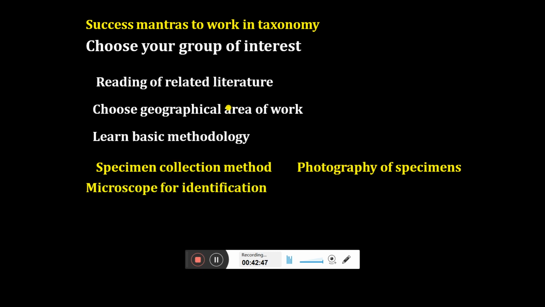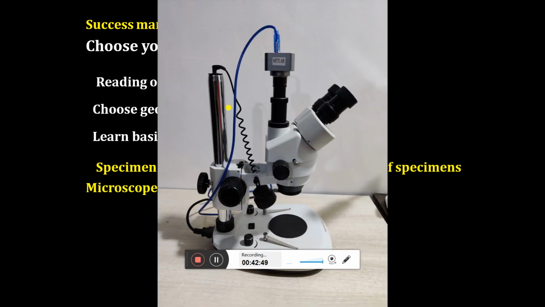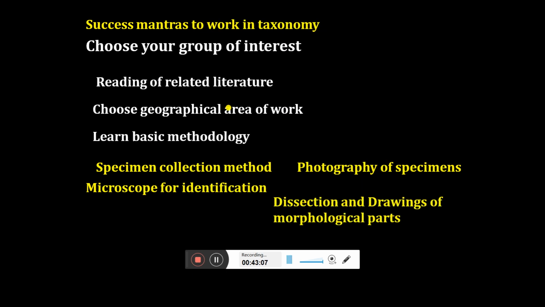Then you need one important instrument, a very simple, very cheap instrument, and you will see it in each and every lab where taxonomists are working. This is called a stereo microscope. You have to have a stereo microscope to see the minute morphological parts of your specimen, and for the dissections and drawing of the morphological parts.